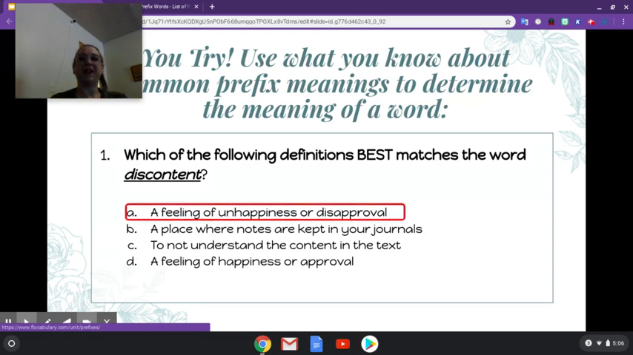A feeling of unhappiness or disapproval. So if you know what dis means, it means the opposite of, and content. So what does content mean?